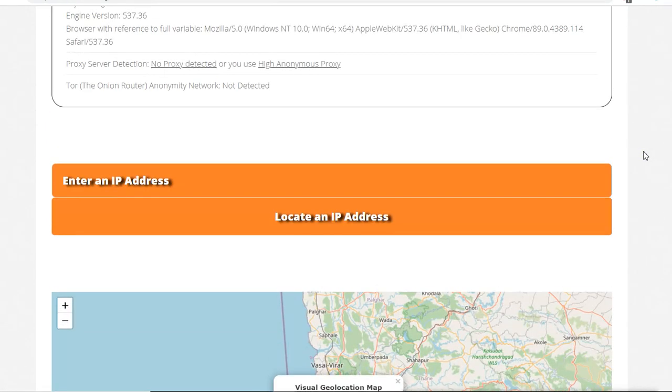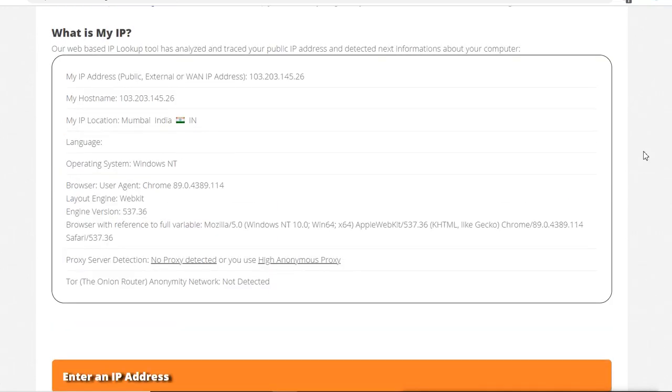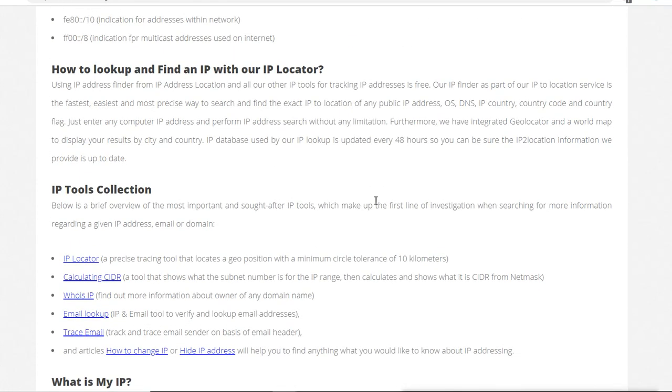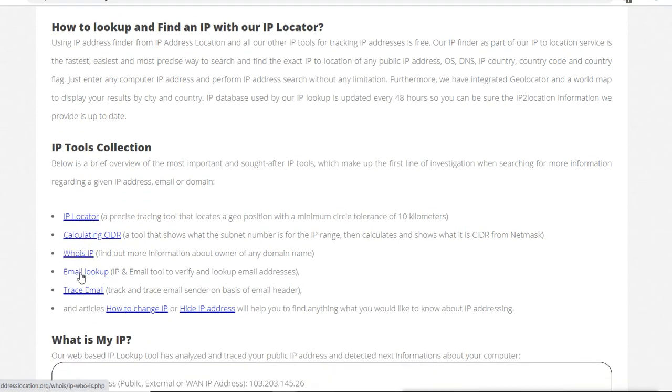Now if you want to locate an email, you have these options here. You have the option to locate the IP, CIDR value, Whois IP, and email lookup, or you can do trace email.